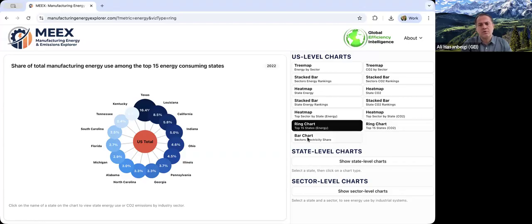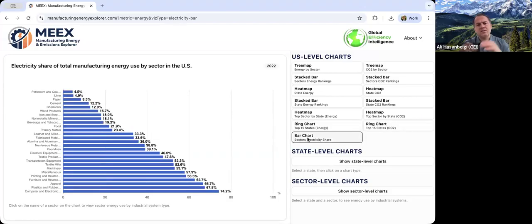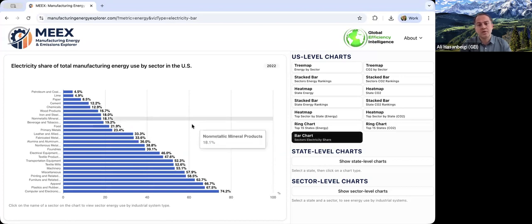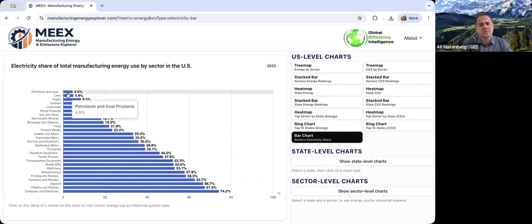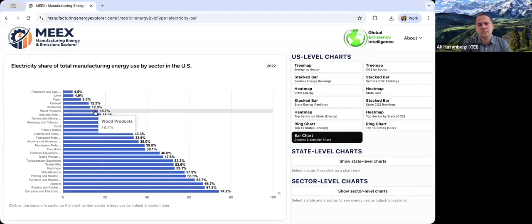And we have another bar chart that shows the electricity share of total manufacturing energy use by sector in the US. Some of the lighter sectors like electronics, apparel, etc., have a larger share of electricity consumption from total energy use. But then heavy sectors, as you expect, like petroleum, chemical, paper, cement, the share of electricity is much smaller from total energy use in those sectors.